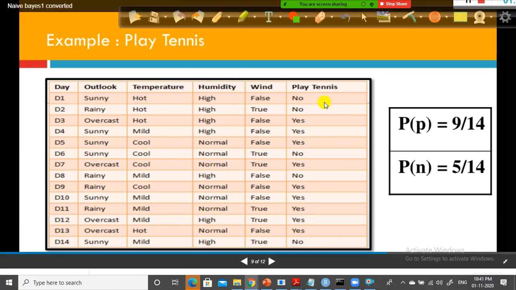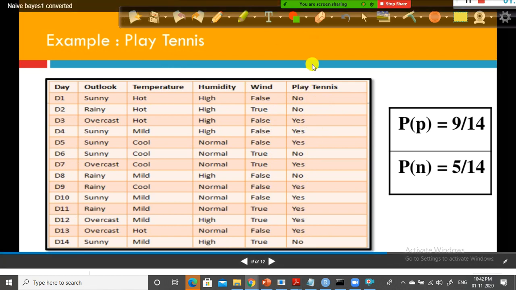This we recorded based on the past historical data, okay? And here overcast. What is overcast? Cloudy. The temperature is hot and humidity is high, but still it is cloudy and the wind is false. In that situation, he played tennis. With different combinations of the weather condition, we recorded how many times he played yes and how many times he did not play tennis.